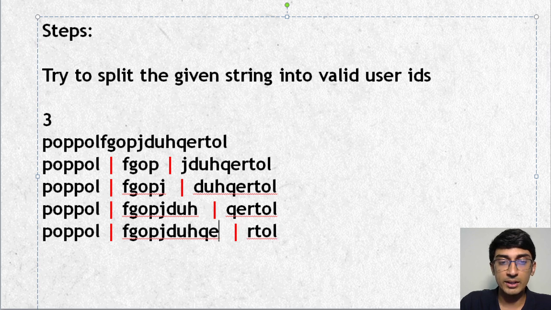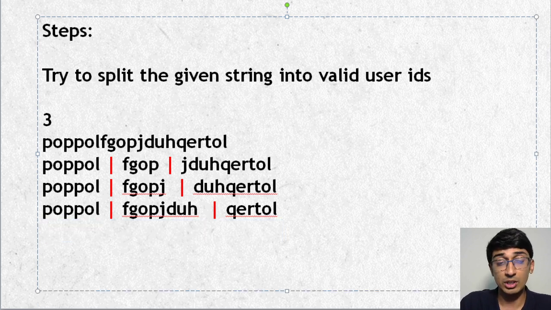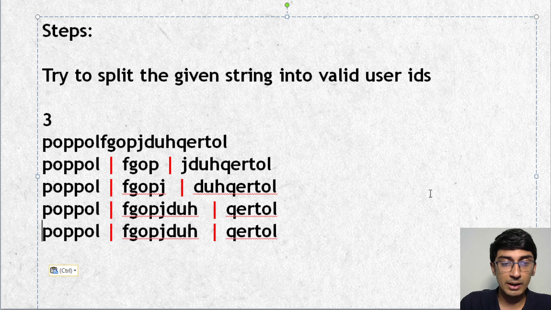But the problem would be that it cannot end with E. So I'll need to bring R here. But the moment I bring R here, TOL is 3 characters, and it's not possible to do. So we have reached the end of the line with this particular prefix, POPPOL. We can't go even further than that. So now, what can we do next? We have to expand POPPOL.